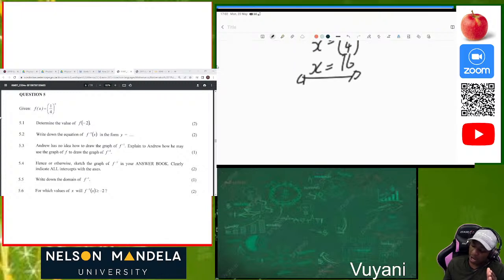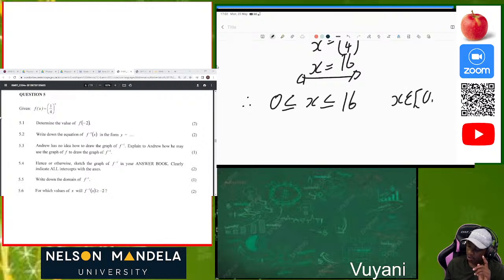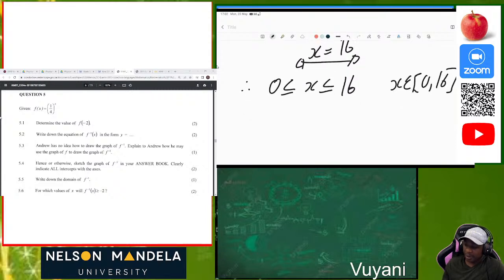Since we now know the x value, we conclude that x must be in this interval from 0 to 16. So one can say x is an element of (0, 16], using the correct brackets so that you don't make mistakes on that part. Then we are done with 5.6.